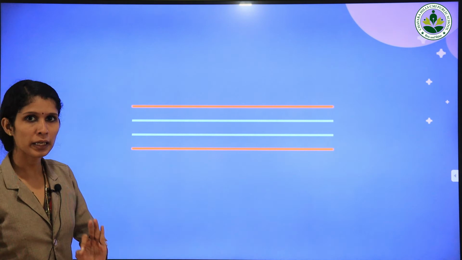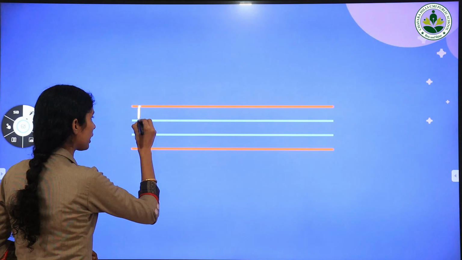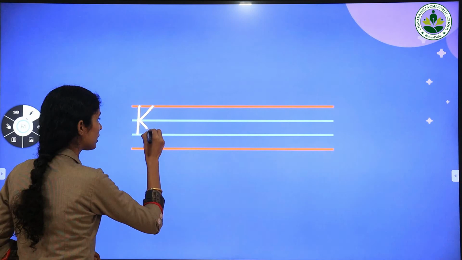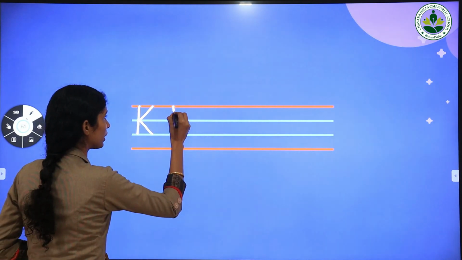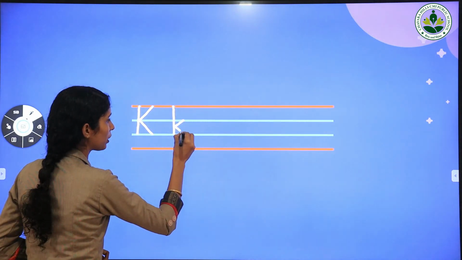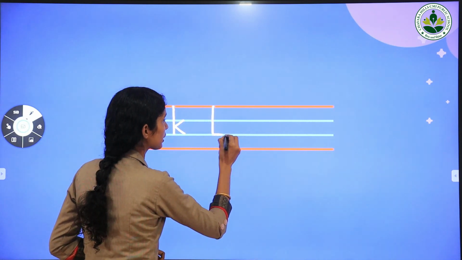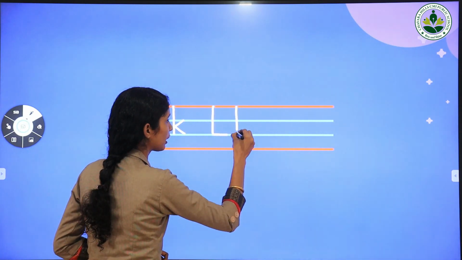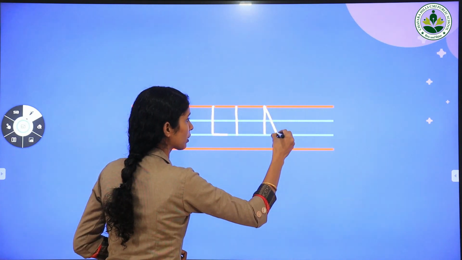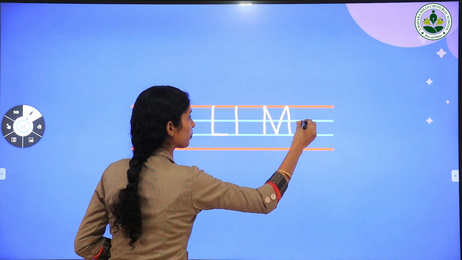Okay, now we are going to trace capital letter K, small letter k, capital letter L, small letter l, and capital letter M and small letter m. All of you look at here. Capital letter K starts from the red line to the blue line. Then draw two small slanting lines like this. Capital letter K, then small letter k. The slanting line starts from the first blue line to the second blue line. Then capital letter L, small letter l, capital letter M, and small letter m.